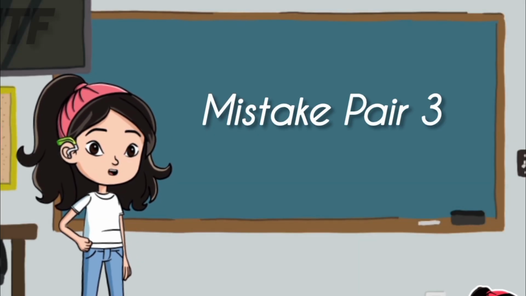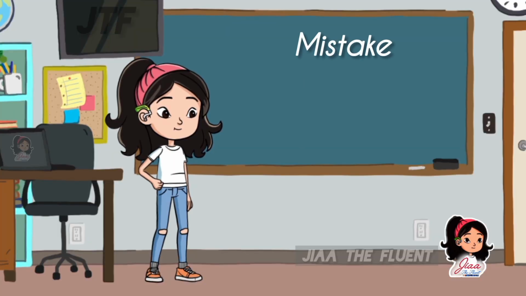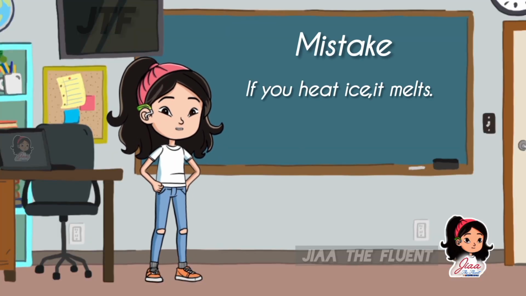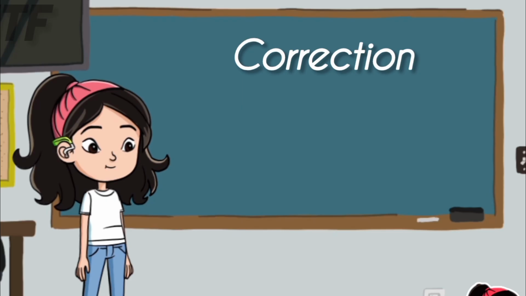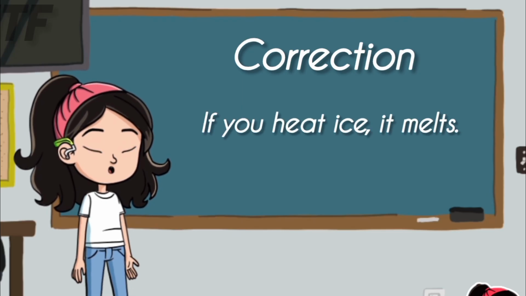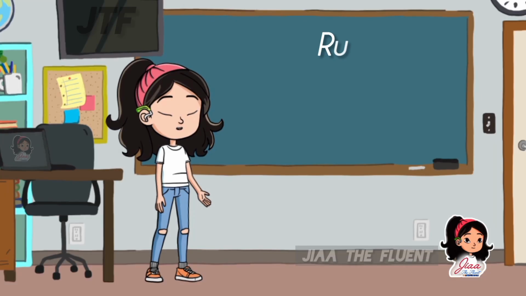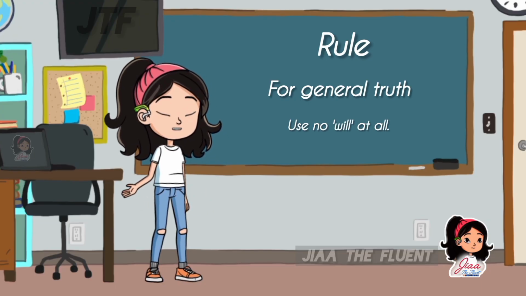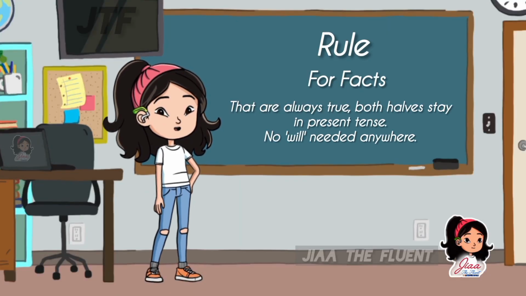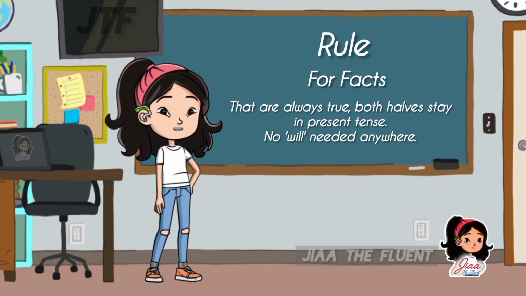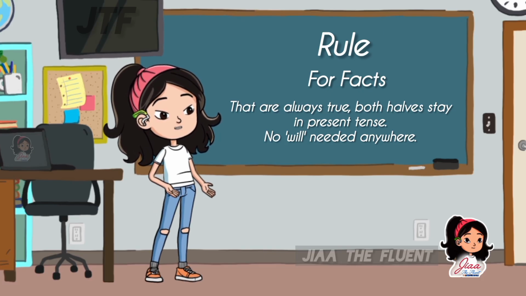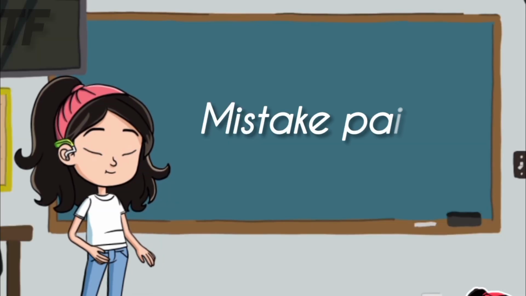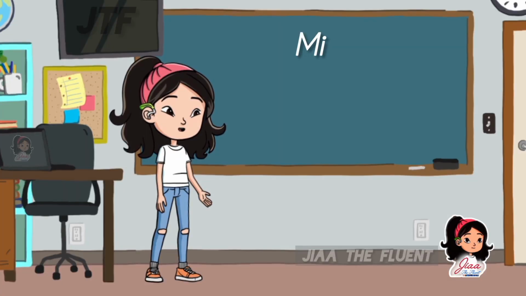Mistake pair 3. Mistake: If you will heat ice, it melts. Correction: If you heat ice, it melts. Rule for general truths: use no will at all. For facts that are always true, both halves stay in present tense. No will needed anywhere.